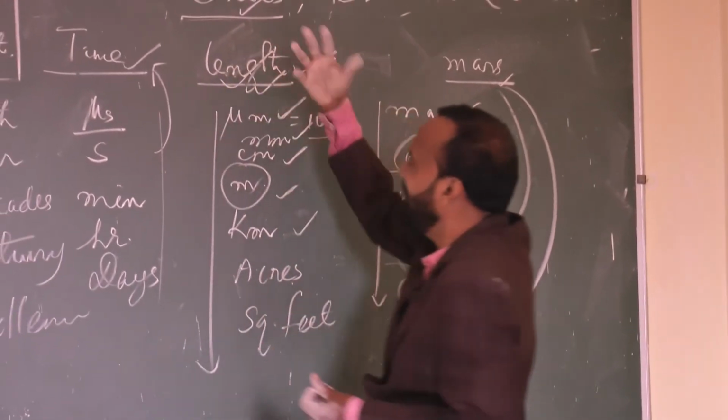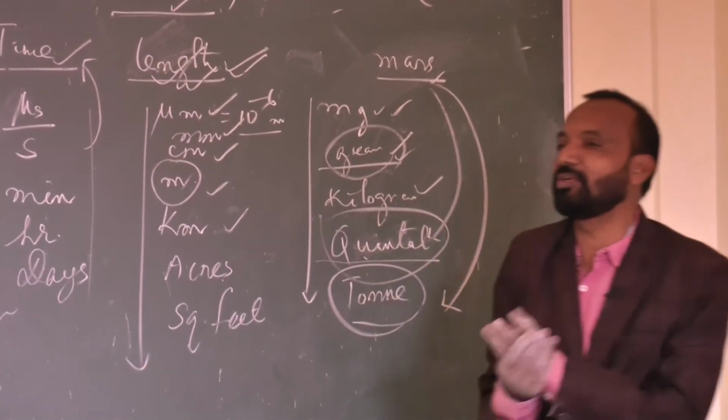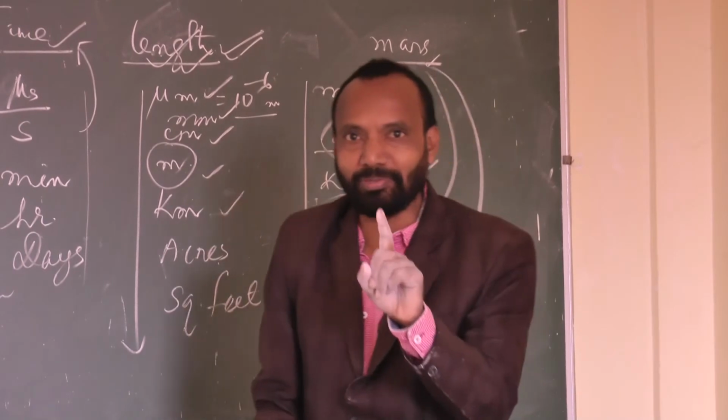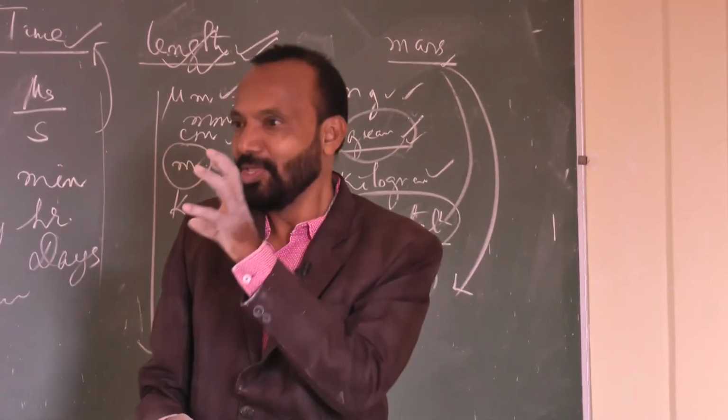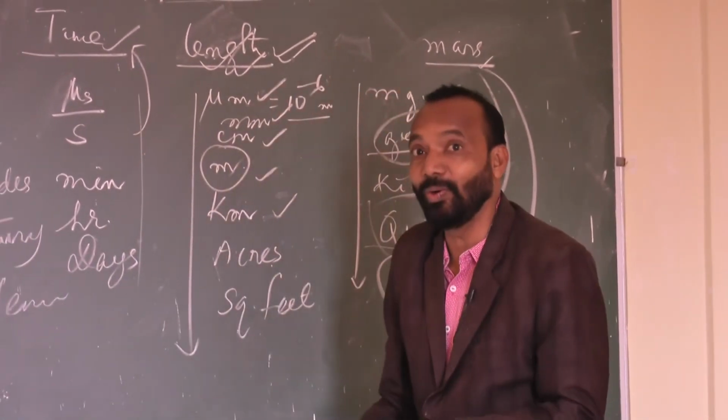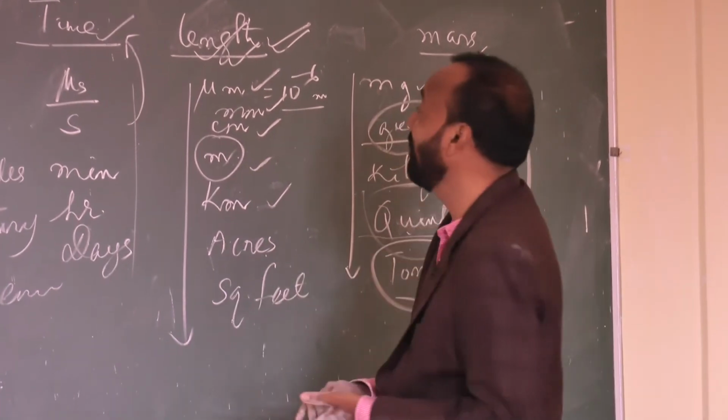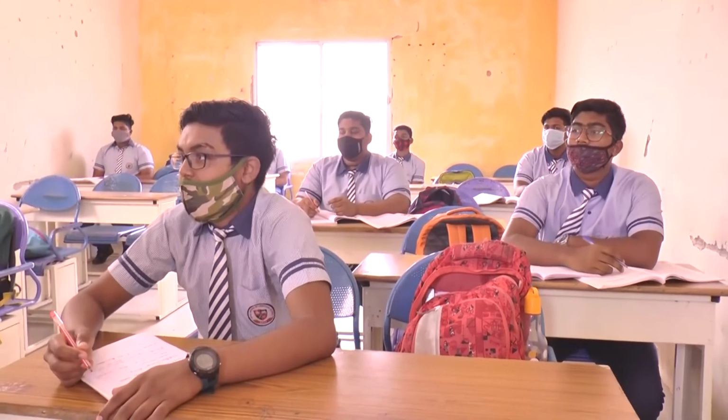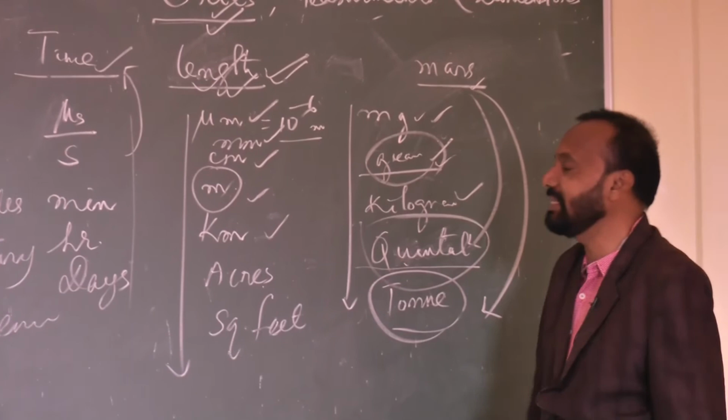That's why it is very, very important whenever you are going to measure a physical quantity. Without the help of a standard for measurement, without the help of a unit, can you measure any quantity? No. Without the support of the unit, we can't measure anything.